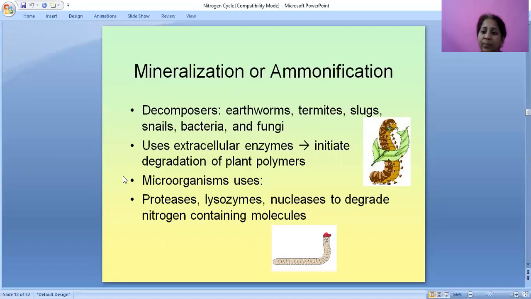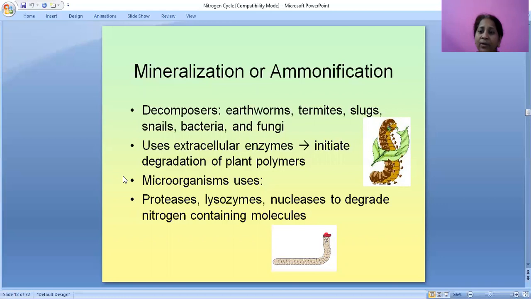These use extracellular enzymes and initiate the degradation of plant polymers. Decomposing means that complex molecules are converted into simple molecules.